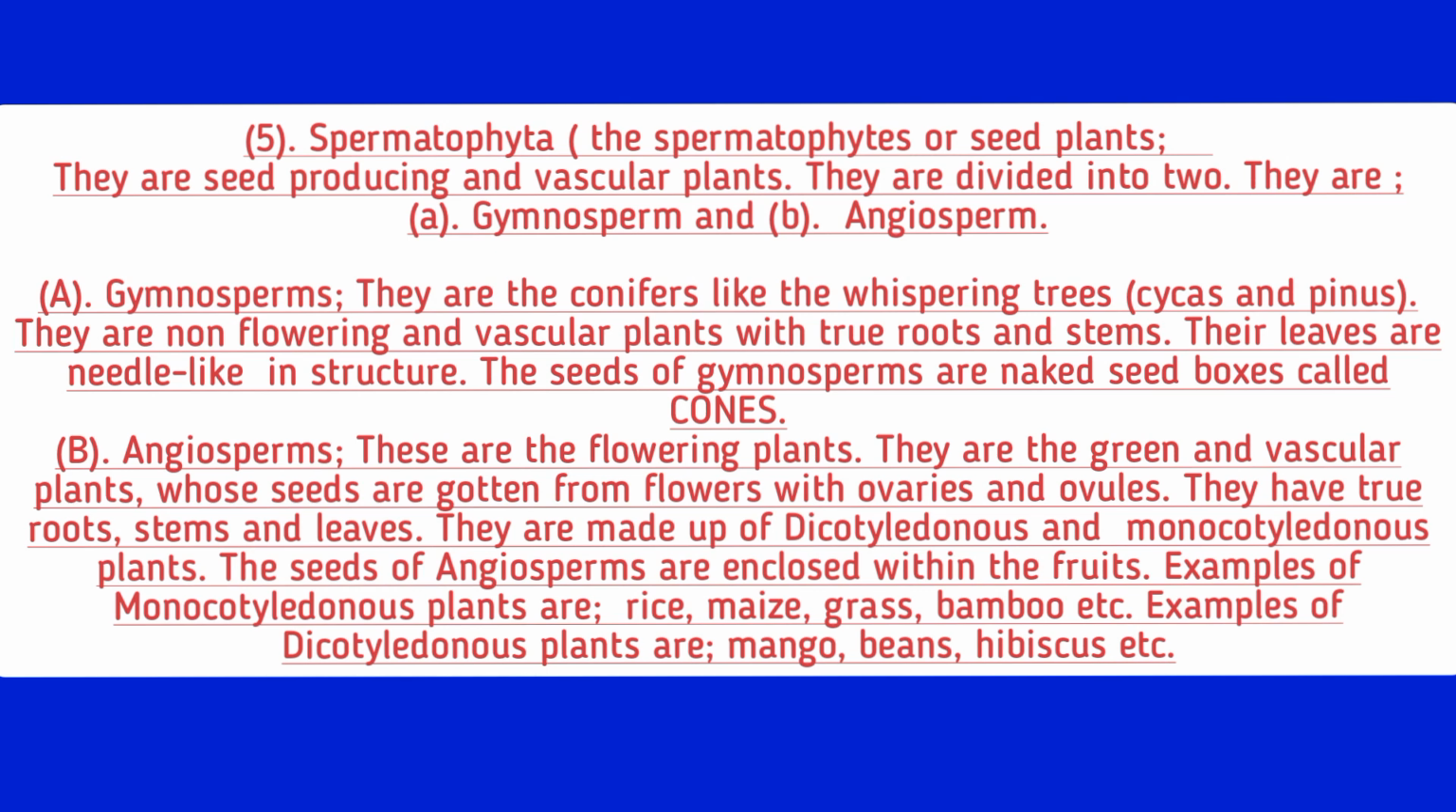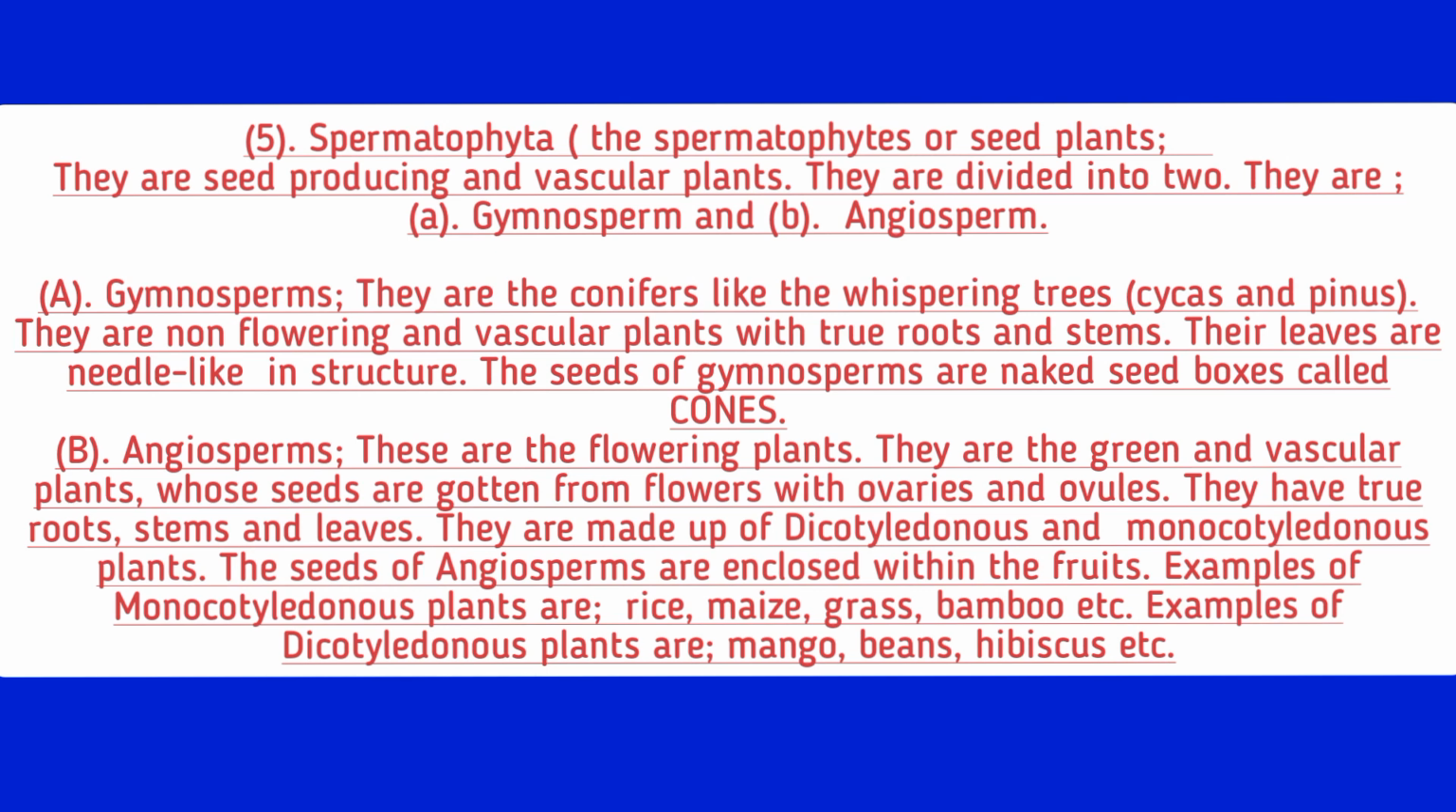So let's look at the Spermatophyta, or seed plants. They are seed-producing vascular plants. They are divided into two: the gymnosperms and the angiosperms. Take note. Gymnosperms are the conifers, like the whispering pines, cycads and pines. They are non-flowering vascular plants with true roots and stems. Their leaves are needle-like in structure. The seeds of gymnosperms are naked seeds, borne in seed boxes called cones. Take note of that.